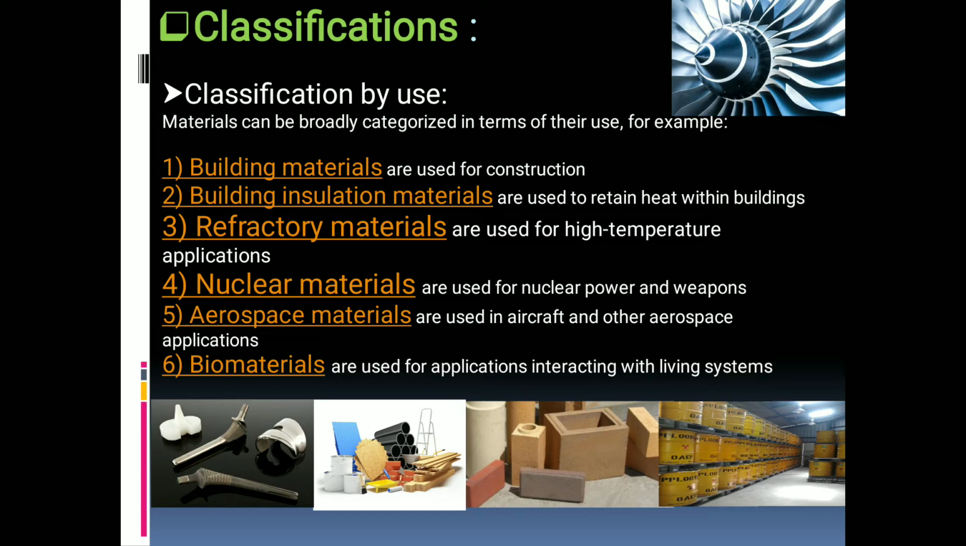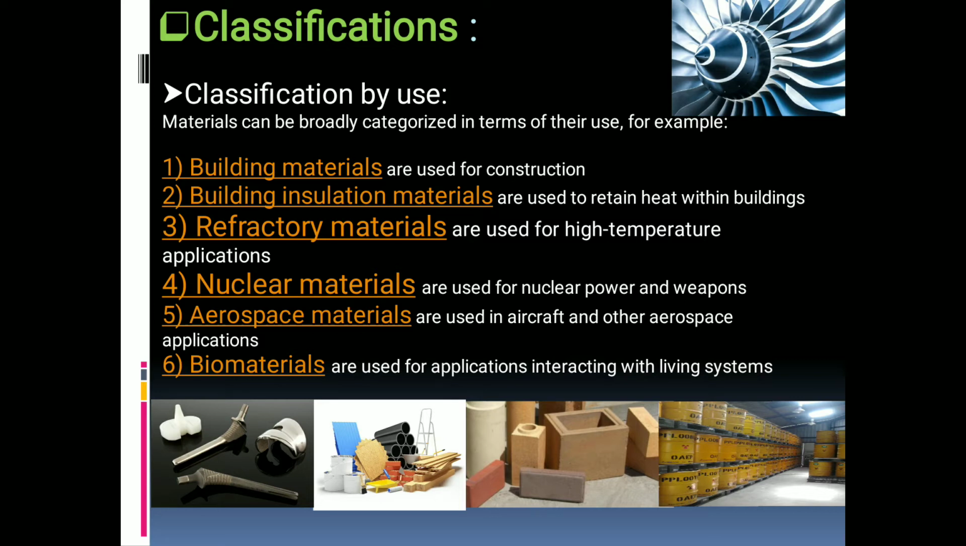Materials which are used for construction are called building materials. Materials which are used to retain heat within a building are called building insulation materials. Insulation means retaining the heat. Refractory materials are the materials used for high temperature applications. The materials used for nuclear power and weapons are called nuclear materials.